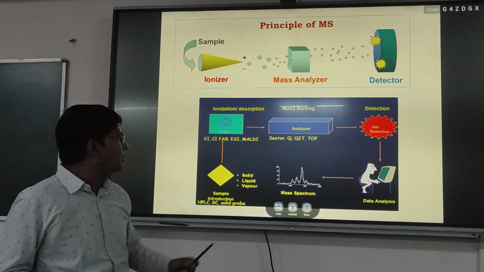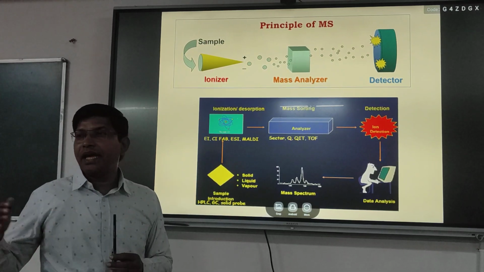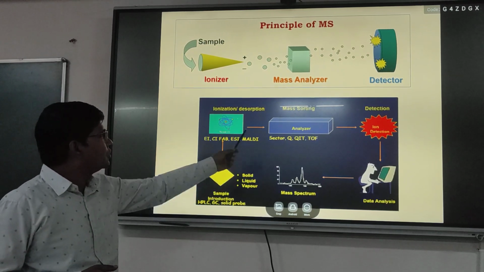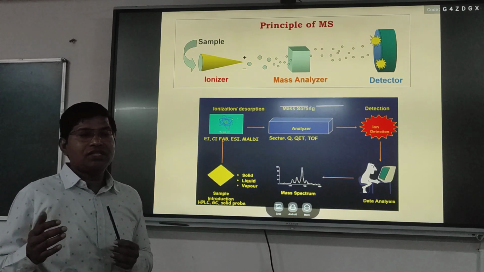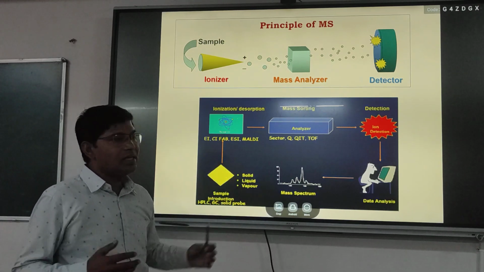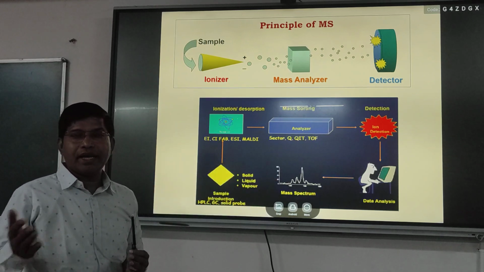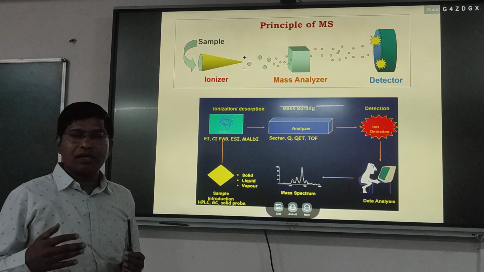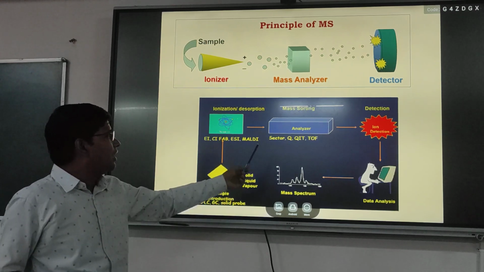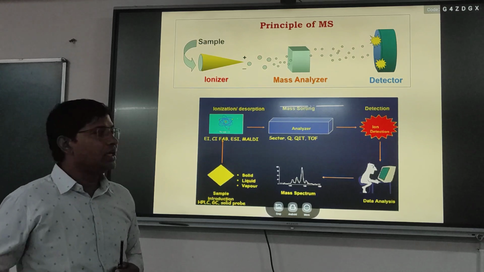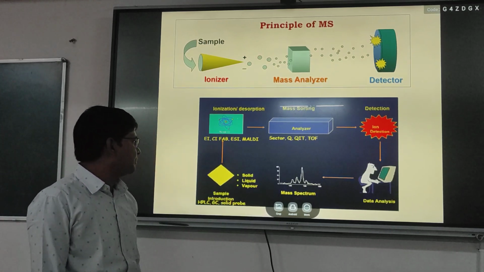Q means quadrupole, QIT means quadrupole ion trap, and TOF means time of flight. Only the particular ions sorted in the mass analyzer pass to the detector, and the other ions do not reach the detector. Then we get a mass spectrum.